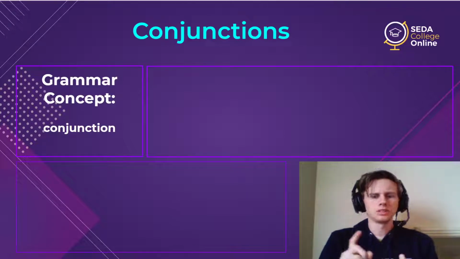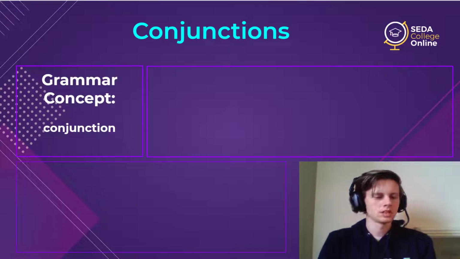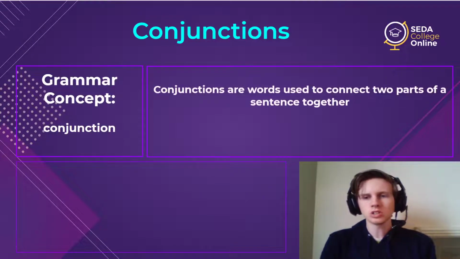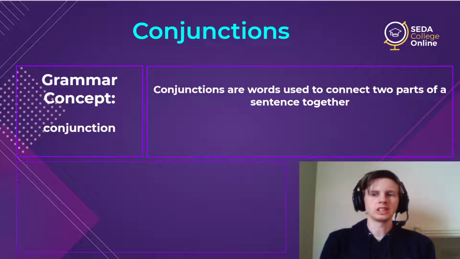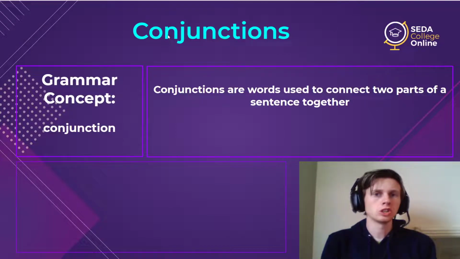We have nouns, verbs, adjectives, adverbs, articles, so a, an, the, prepositions, conjunctions, and pronouns. Those are the eight parts of speech, and we're going to focus on conjunctions. So what are they? Conjunctions are words that are used to connect parts of speech together. It's in the name here: conjunction, conjoin, together. This root has the idea of connecting.